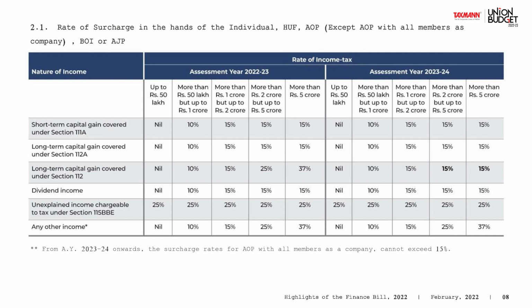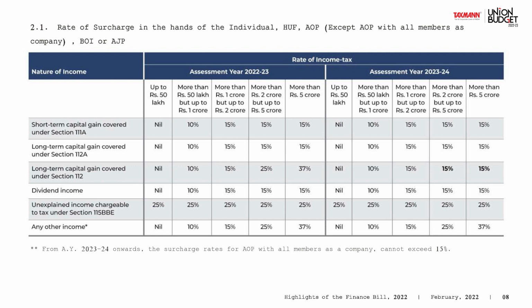But if you have these special incomes, the maximum surcharge would be 15%. Where the surcharge is less than 15%, it would be 10%, but where the surcharge rates are more than 15%, it would be capped at 15%. So short-term capital gain 111A, long-term capital gain 112A, and dividend income are all taxed at a maximum of 15%. If someone says the surcharge is capped at 15%, that means where the lower rate is applicable, the lower applies. Otherwise, 15% would be the highest. So what is the change in this?